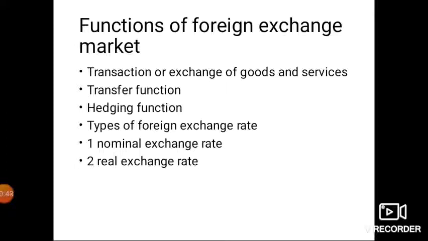Second point, investment in a foreign country. If a person, a firm, or a nation wants to invest in another nation, then the demand for that country's currency rises. Suppose India wants to invest in the USA, so American dollars are required.